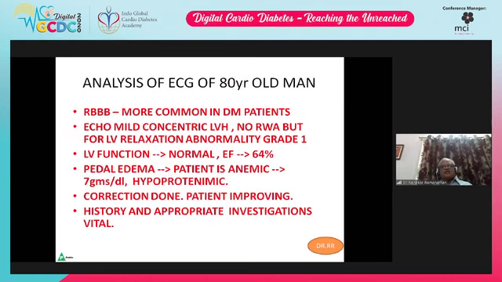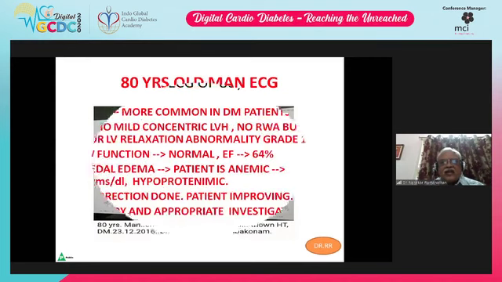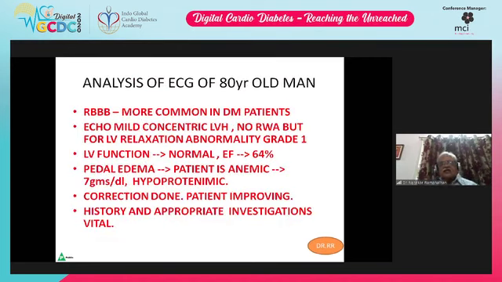Okay. What does this ECG show? Again, you look at V1. Again, RSR' complexes, that is an M pattern. Again, it shows RBBB. This is rather more common in diabetic patients.